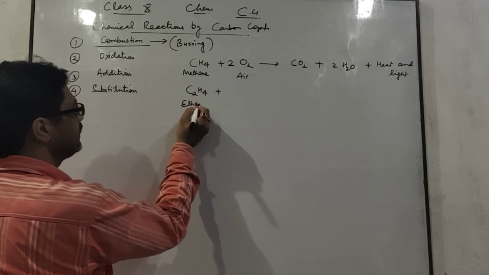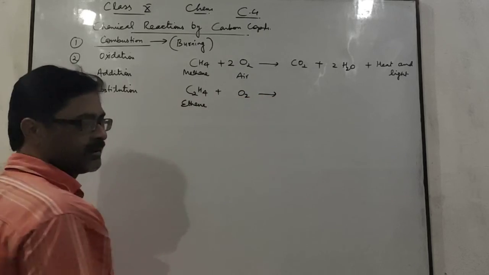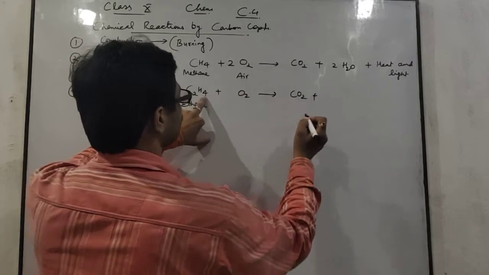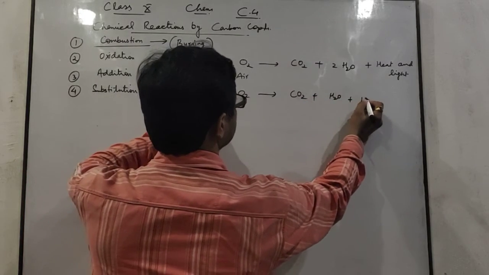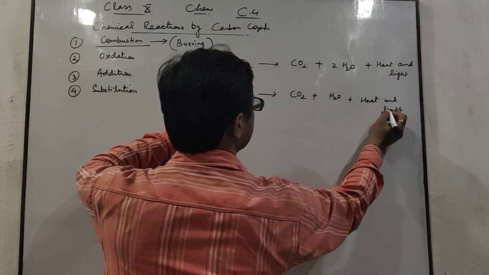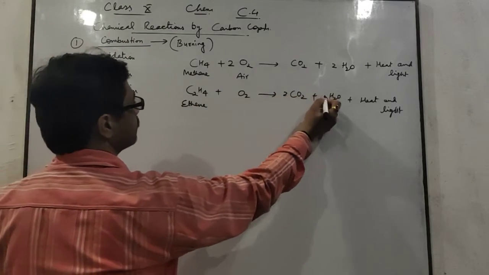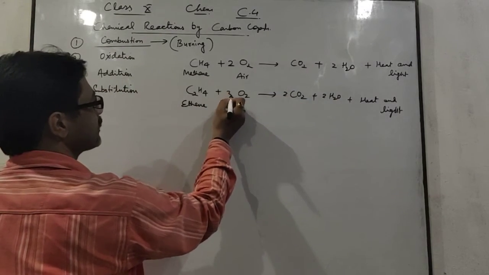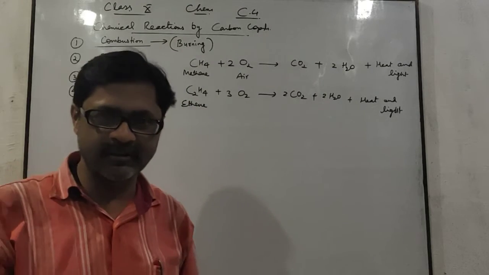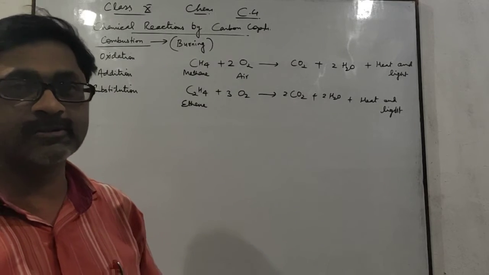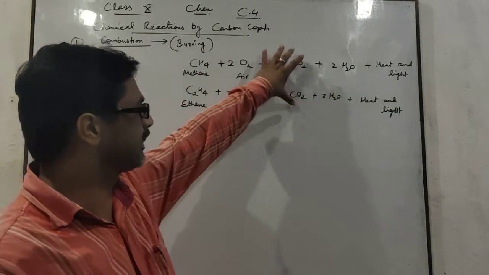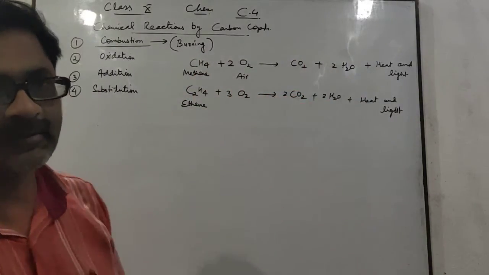C2H4, this one is ethene. On burning in air, the carbon is oxidized to carbon dioxide. The hydrogen forms water with a large amount of heat and light. Okay? In this way, we can balance this chemical reaction. Any carbon compound like methane, ethane, ethene, ethyne, ethanol, etc. when burned in air, produces carbon dioxide, water, heat and light.